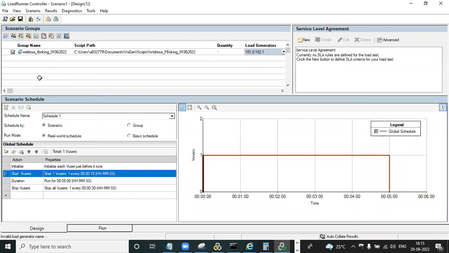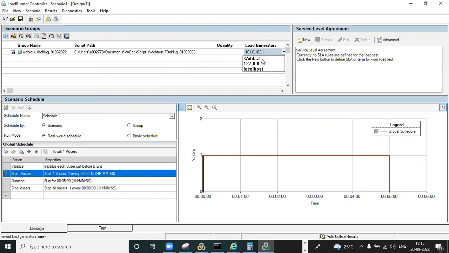Now we are coming to the scenario group, where we can connect multiple load generators at the same time. For example, you are executing 520 users, but one load generator's capacity is 500 only, so you need one more load generator. So you can add multiple load generators here also.